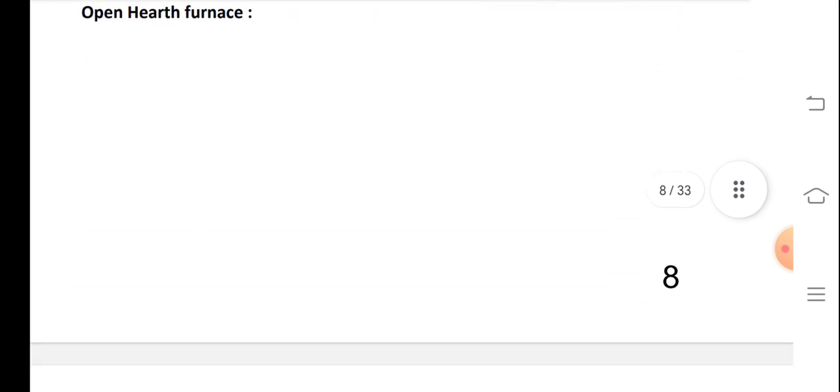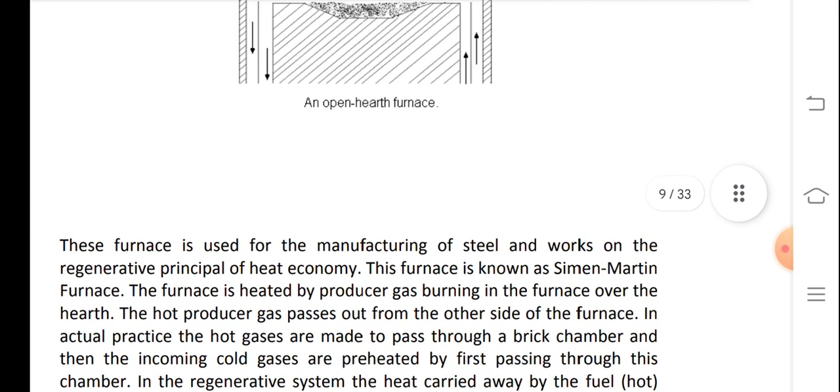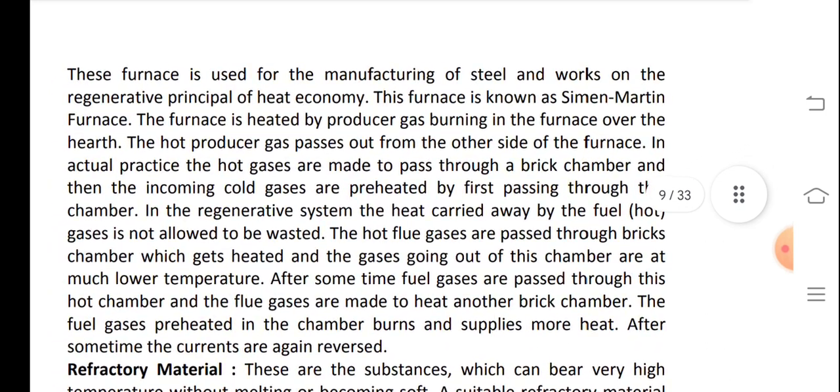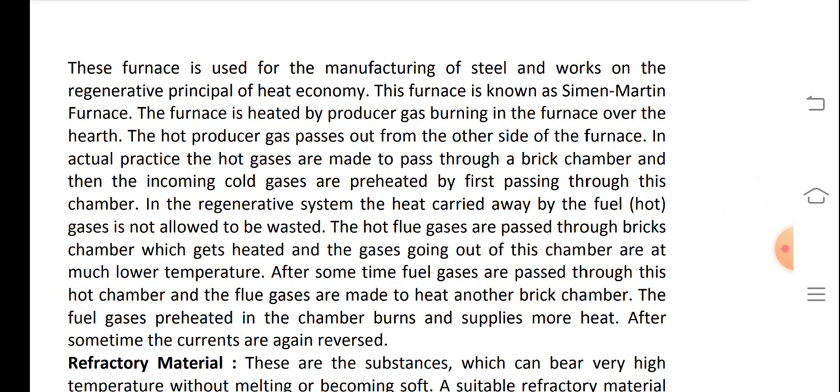Open hearth furnace. This furnace is used for the manufacture of steel and works on the regenerative principle of heat economy. This furnace is known as Siemens-Martin furnace. The furnace is heated by producer gas burning in the furnace over the hearth. The hot producer gas passes out from the other side of the furnace.